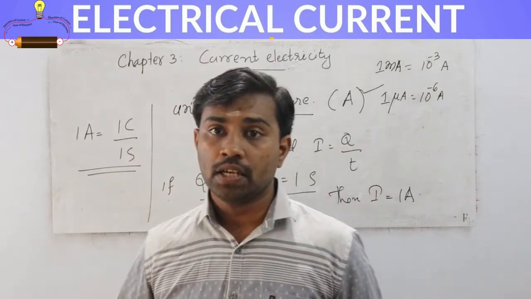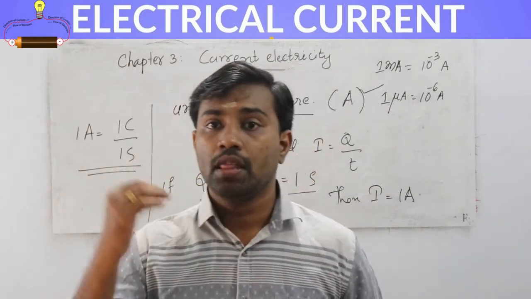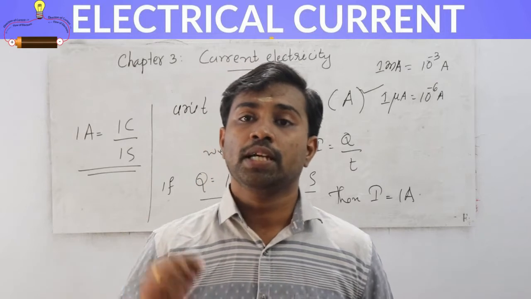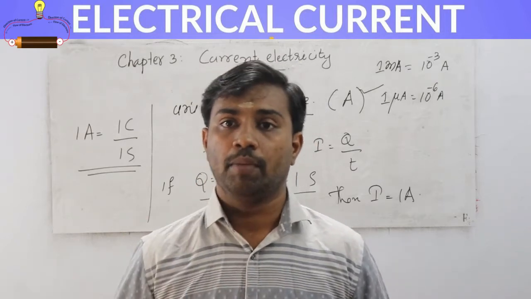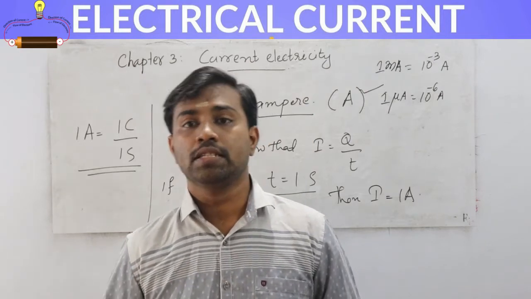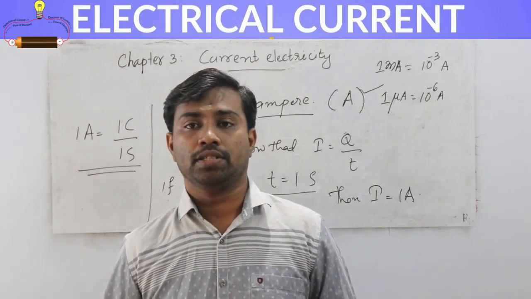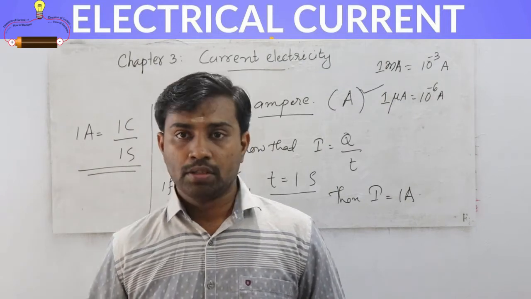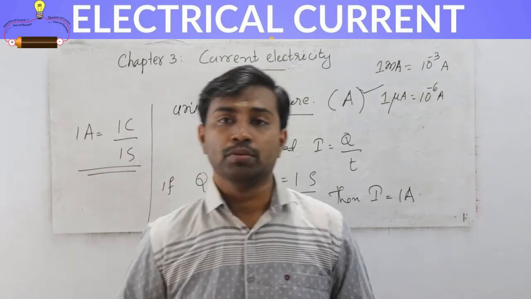The device which is used to measure the intensity of electric current is an ammeter. So an ammeter is a device which is used to measure the intensity of electric current. Is it clear, student? So now we are going to the new topic.